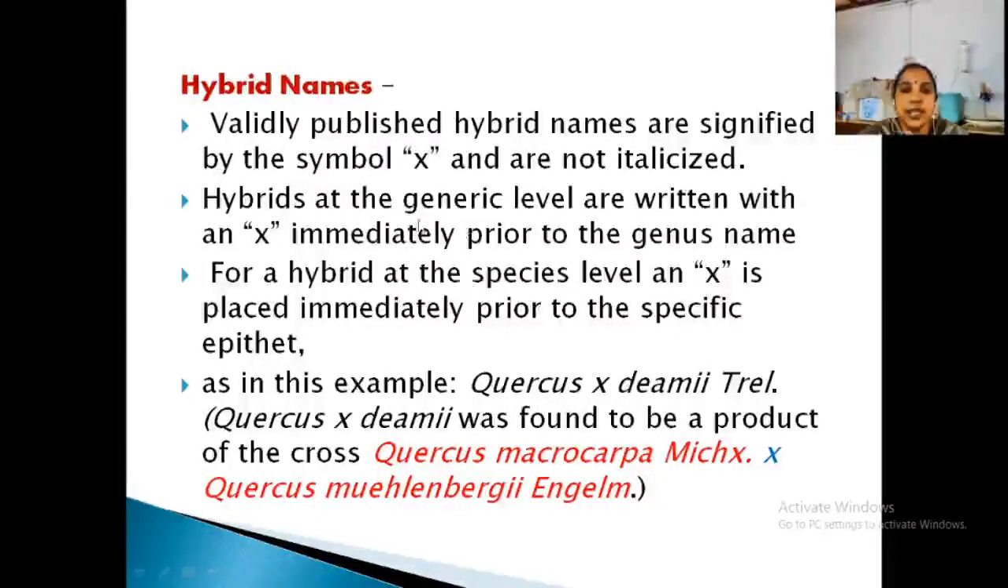At the generic level, the sign is written immediately before the generic name; if at species level, it is written before the species name. Example, Quercus × demi. The × demi is a new hybrid. What are the parents? Quercus macrocarpa × Quercus muhlenbergii is the hybrid. So the multiplication mark is important.